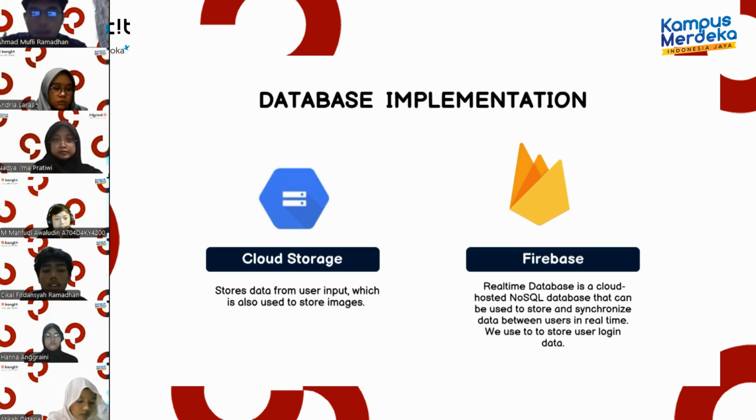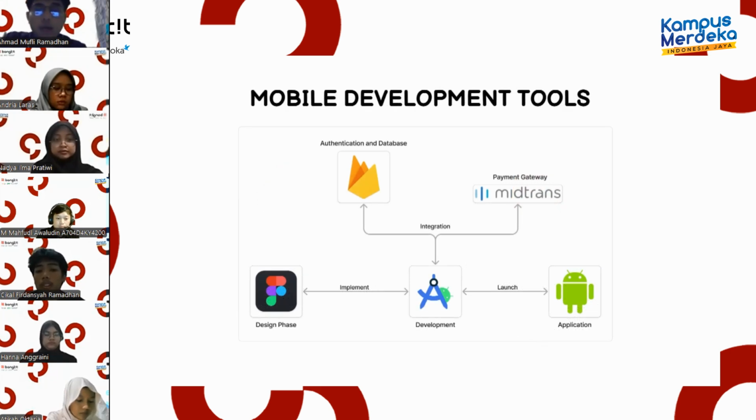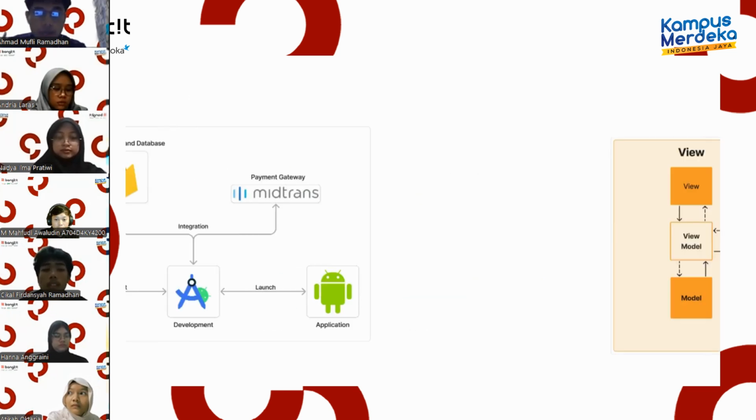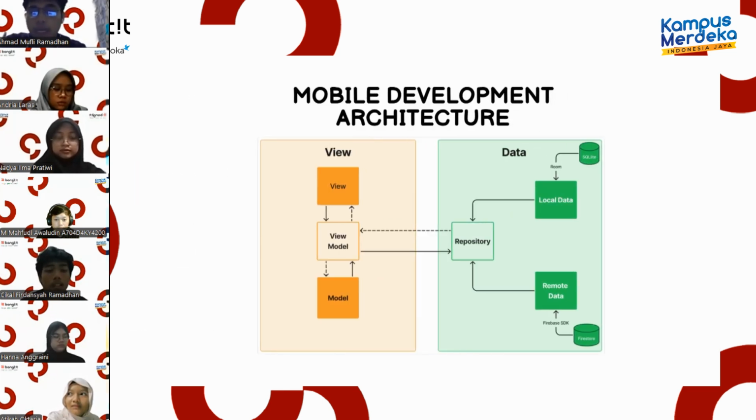Okay, next we continue to mobile development. For the development of this app, we use a combination of tools to ensure smooth design, efficient coding, and a seamless user experience. Figma was used to design the user interface, providing an intuitive and visually appealing layout. Android Studio was the primary tool for developing the app, where all the coding and logic come together. Firebase was used for authentication and managing the database, ensuring secure logins and smooth data storage. Lastly, Midtrans was integrated to handle payment, making it easier for users to complete transactions within the app.